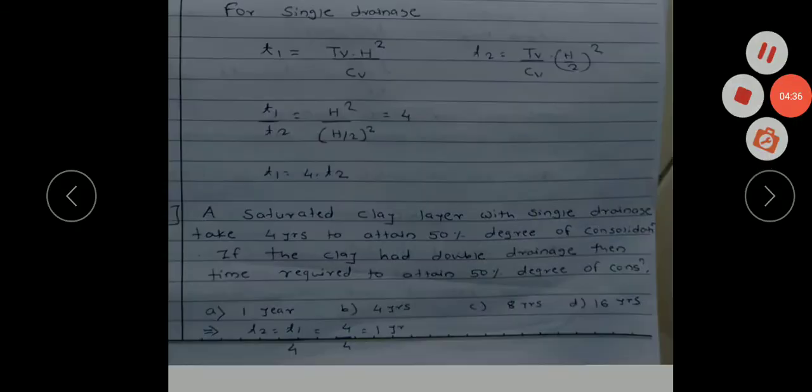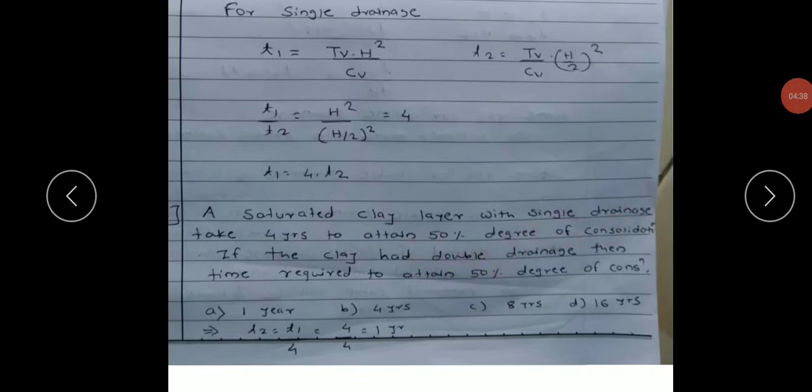So let's discuss the multiple choice question quickly. A saturated clay with single drainage system requires 4 years to attain 50% degree of consolidation. If the clay had double drainage, then the time required to attain the same 50% degree of consolidation will be, we know the relation t1 is equal to 4 times t2 for single and double drainage, right?